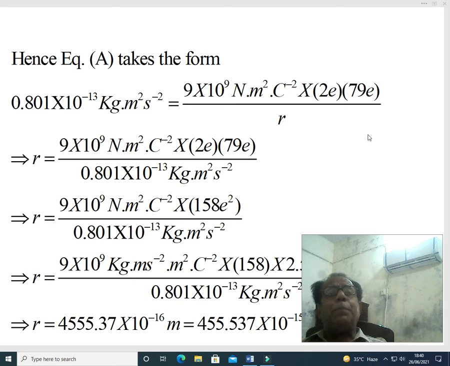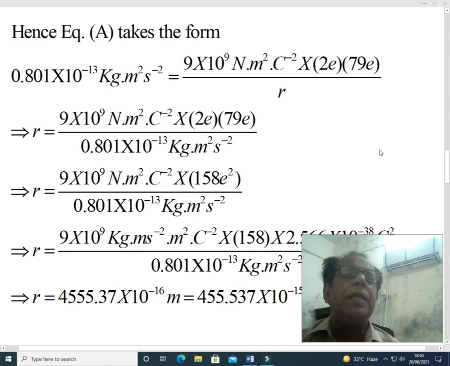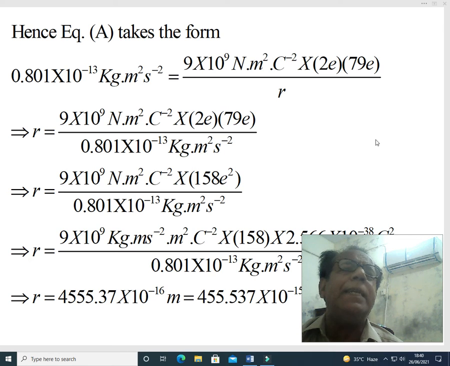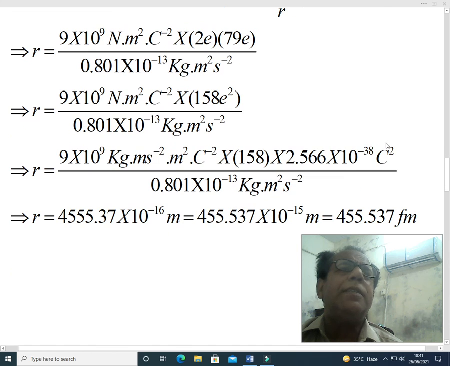In the next step, we have taken R on the left hand side of the equation, and the value of U has been shifted to the right side of the equality, and hence R has taken the form which is being shown. In the next step, we have simply multiplied 2 with 79, which has become 158, and E into E has become E square. Simple simplification, no rocket science, no complex step.